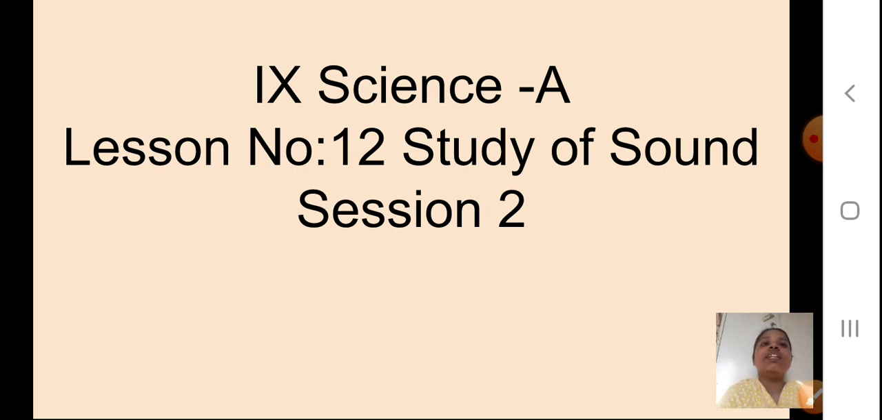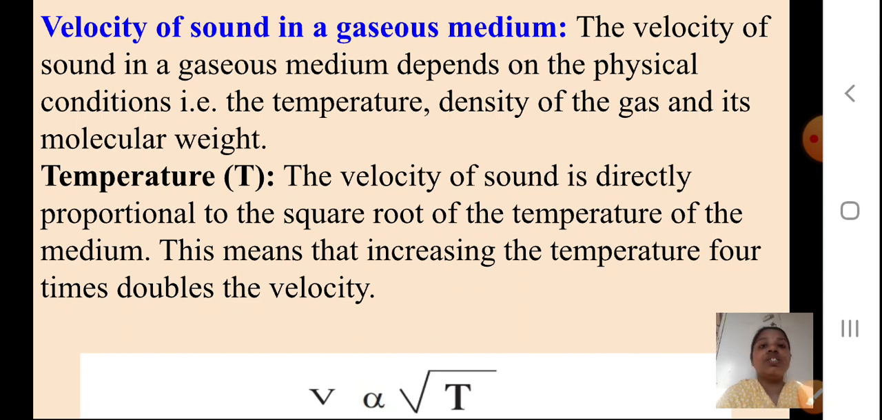Okay students, the next part is the velocity of sound in a gaseous medium. The velocity of sound in a gaseous medium depends on the physical conditions. We have seen how sound travels through solids and liquids, and now we will see its velocity in the gaseous state. Which physical conditions, students? It depends upon the temperature, the density of the gas and its molecular weight. Remember, the temperature, density and molecular weight.